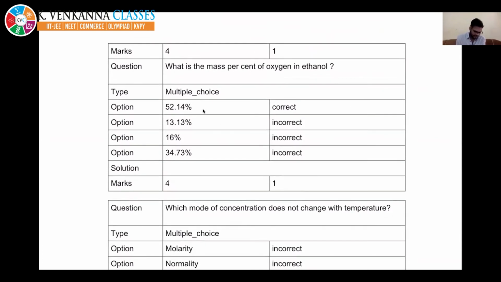This is a very simple question. What is the mass percentage of oxygen in ethanol? Ethanol is C2H5OH. Its weight is nothing but 24.